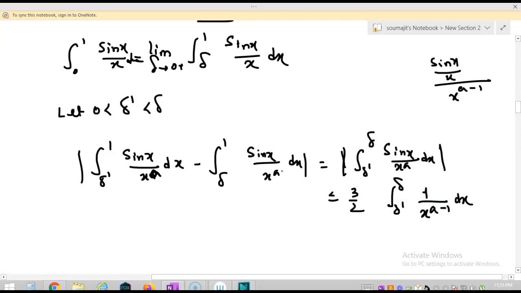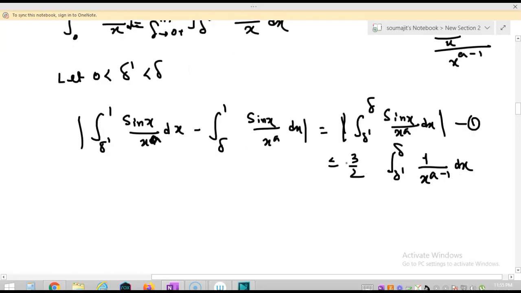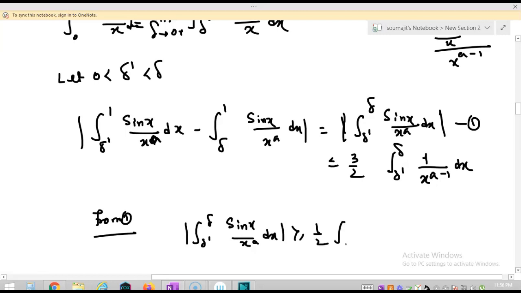Okay, and again from 1 I can say that mod of integration delta dash to delta sine x by x to the power a dx is greater or equal to, as it is greater or equal to half, so it will be half integration delta dash to delta 1 by x to the power a minus 1 dx.